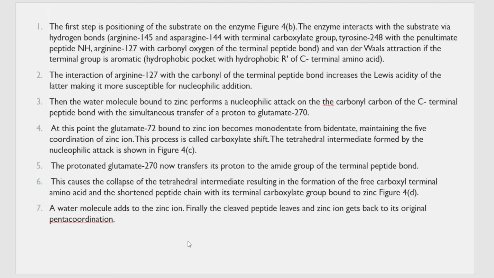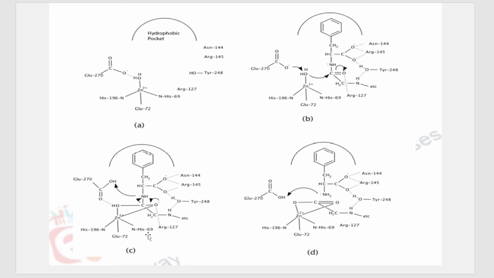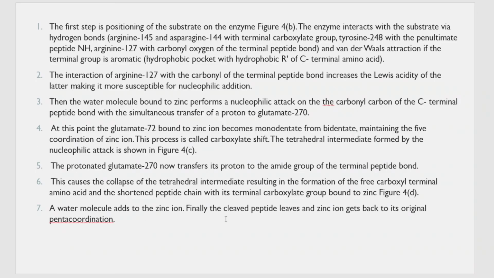And the next step is, this causes the collapse of the tetrahedral intermediate, resulting in the formation of the free carbonyl terminal amino acid and the shortened polypeptide chain. So you can see that because of this step, that is this hydrogen taken up by nitrogen and this bond breaking here, the chain is being shortened. That is what we wanted. And finally, the water molecule adds to zinc and it comes back to its original structure. So this is how this reaction proceeds.